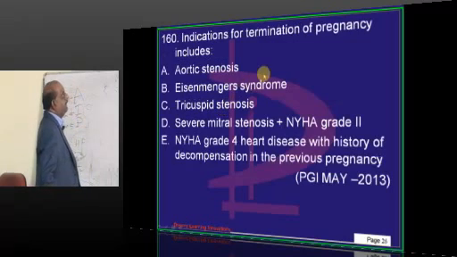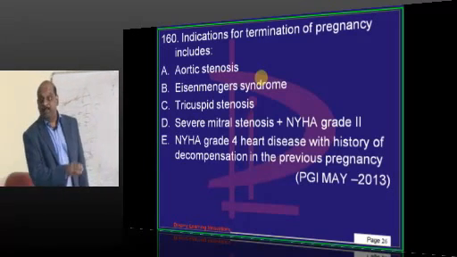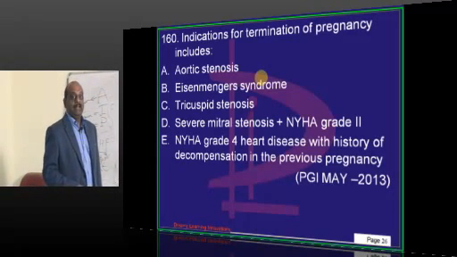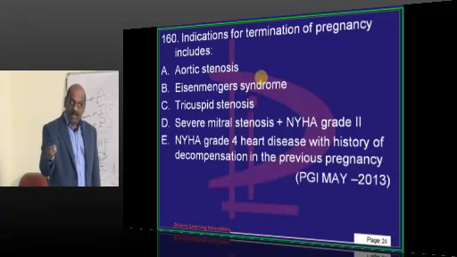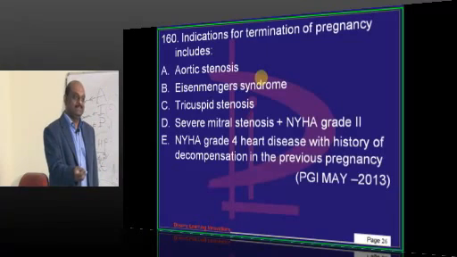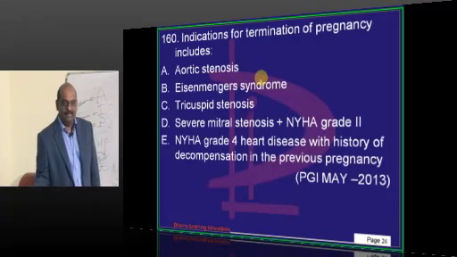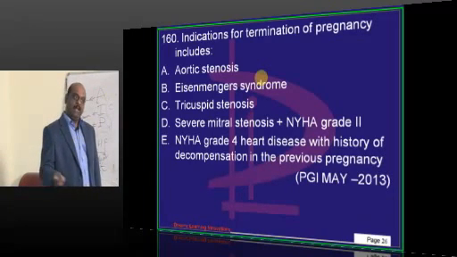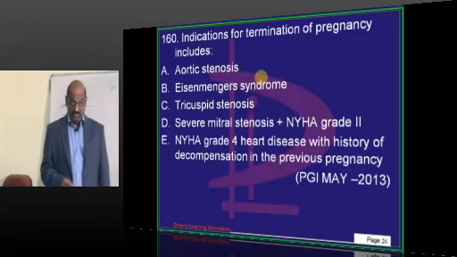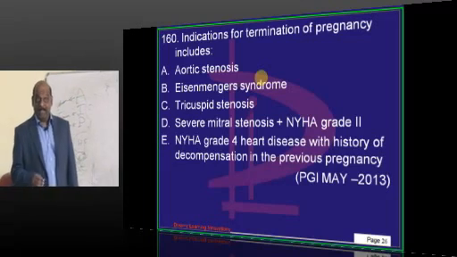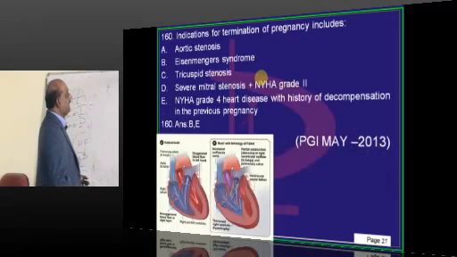Then for termination of pregnancy, you see the recent JIPMER question also: which congenital heart disease is tolerable and which is intolerable? PDA, tolerable or intolerable? A female with PDA can carry on pregnancy. Ebstein's anomaly, tolerable. But Eisenmenger syndrome, intolerable. That's what you need to remember.